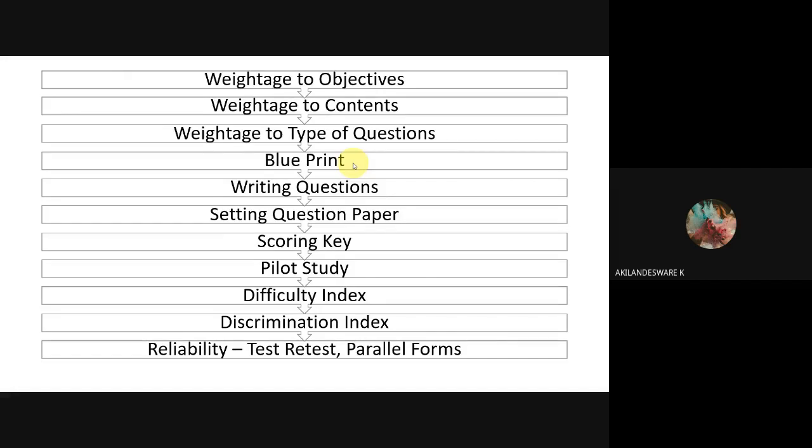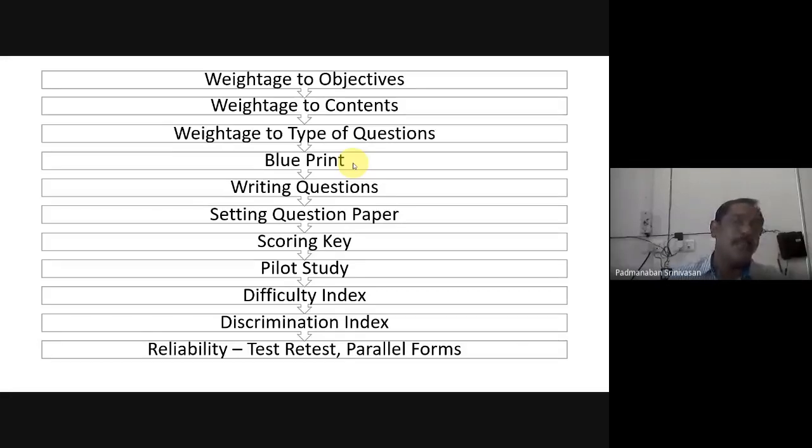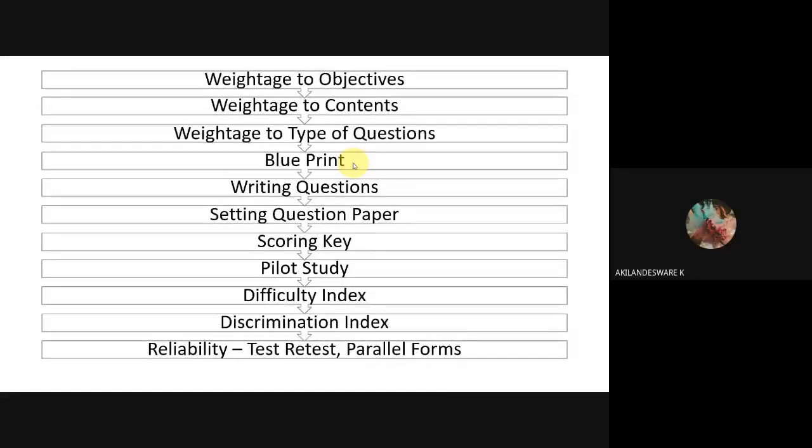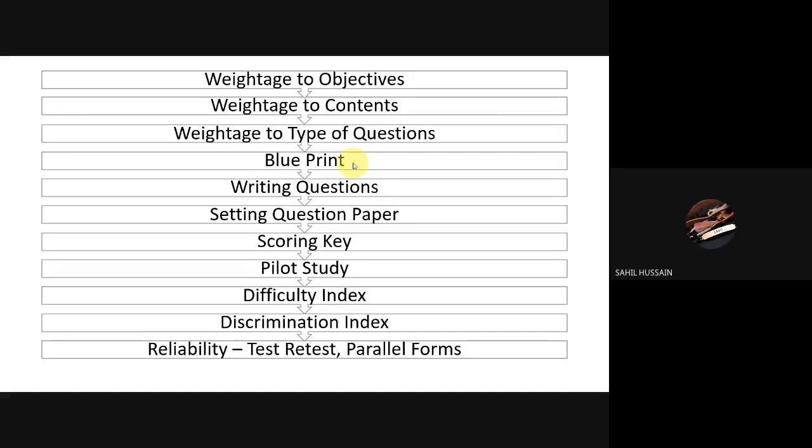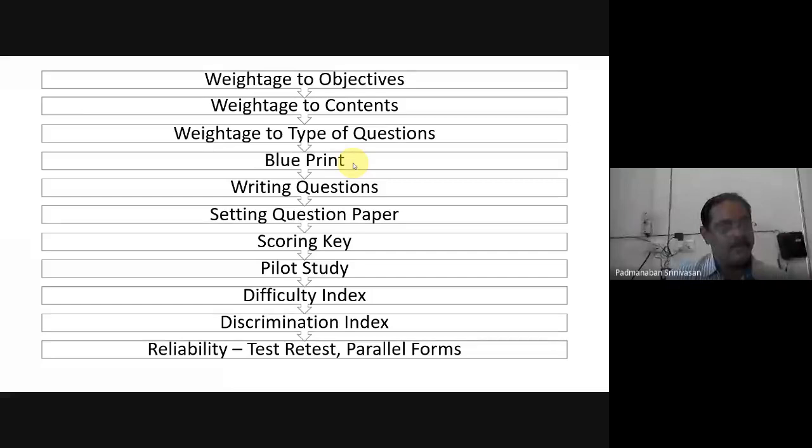A baseline, sir. From that we have to construct. It's like a baseline of things from which we will construct. Okay. It is a baseline. What are those bases? A pattern, sir. What type of question for what mark, how that has to be. Okay, right. So your answer is near. Sir, you can take questions from remembering ability, analyzing ability. Okay, right. I think your answers are very near.